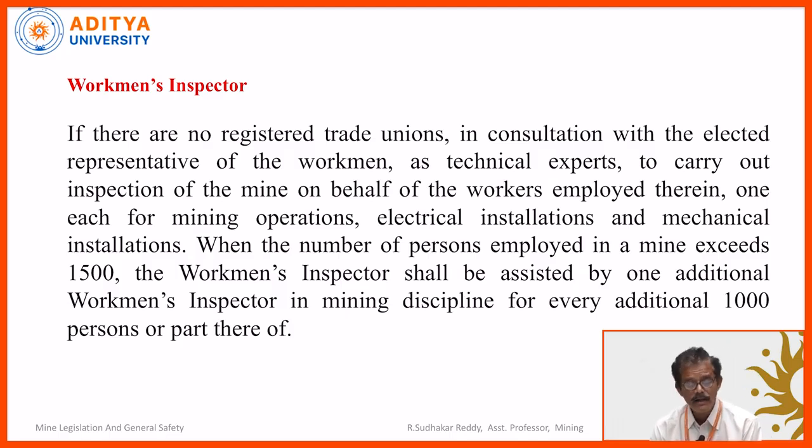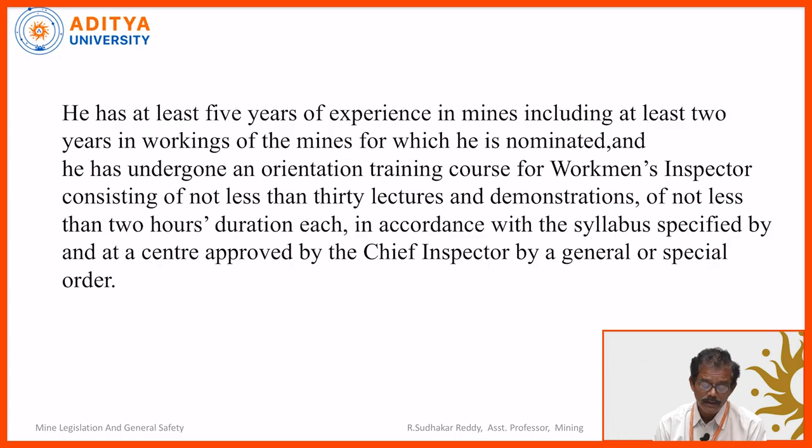So, this is the procedure if there is no registered trade union, and the procedure when there is a registered trade union is different. Similarly, if the manpower exceeds 1500, there is 1 additional workman inspector in mining, that is mandatory. If it is 2500, then 5 workman inspectors: 3 will be mining, 1 will be electrical, 1 will be mechanical.